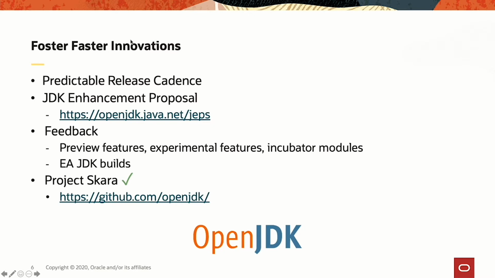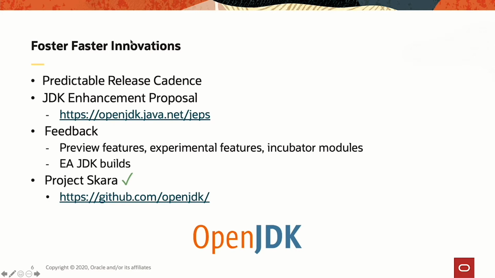Next to that, we have experimental features, which are mostly used for HotSpot features. So we'll see later on that, for example, ZGC has been included in the platform from 11 to 14 as an experimental feature, and then in 15 it has graduated as a production feature. And finally, we have incubator modules, which are used, as the name implies, to incubate APIs within the JDK.